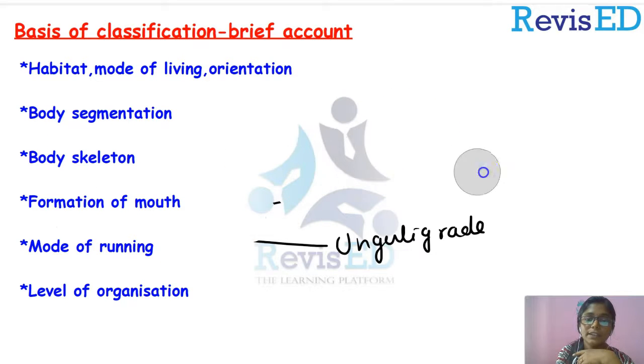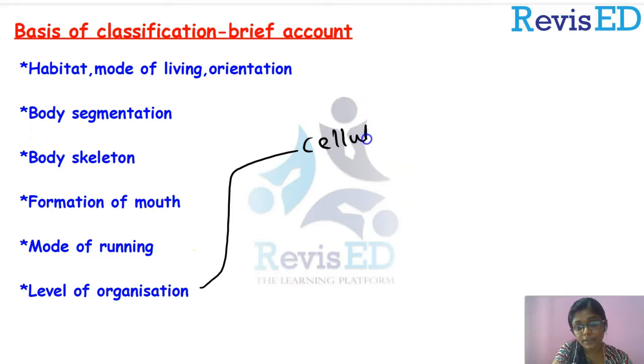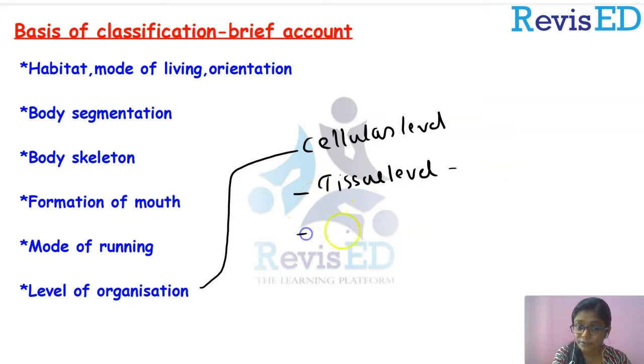Now, what is the next point? Yeah, it is the level of organization. We have classified animals based on the level of organization into cellular level, as in sponges, and tissue level organisms as in coelenterates, and the next category, which is organ level, which includes some of the platyhelminthes, flatworms.